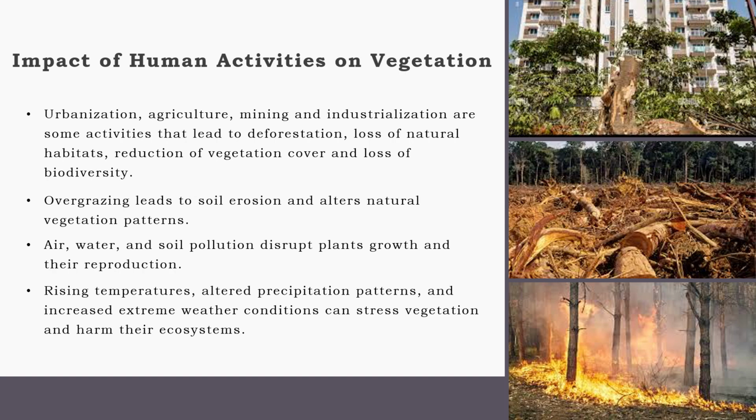Human activities have adverse effect on vegetation. Urbanization, agriculture, mining, and industrialization are some activities that lead to deforestation, loss of natural habitats, reduction of vegetation cover, and loss of biodiversity. Overgrazing leads to soil erosion and alters natural vegetation pattern. Air, water, and soil pollution disrupt plants' growth and their reproduction. Rising temperatures, altered precipitation patterns, and increased extreme weather conditions can stress vegetation and harm their ecosystems.